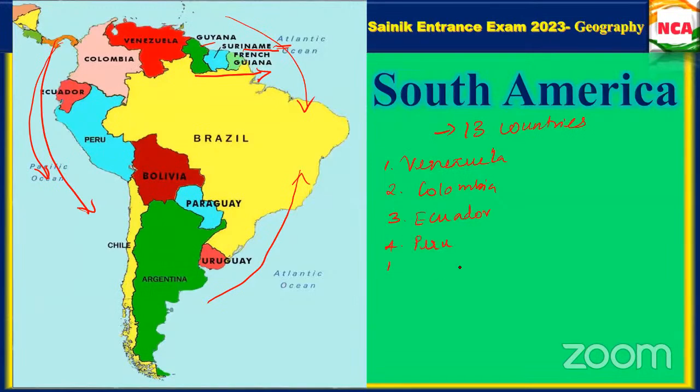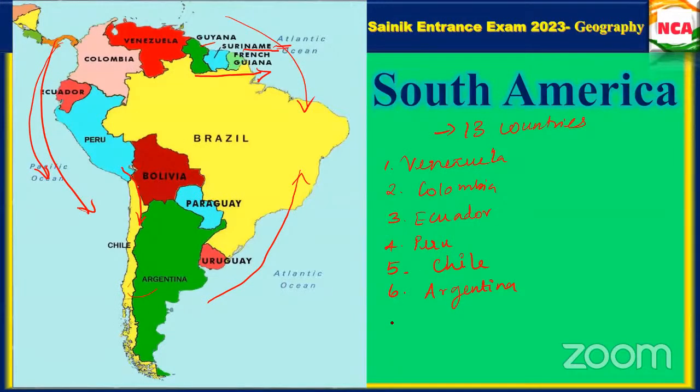Fifth is Chile. Then we come to Chile, Argentina, then Uruguay, Paraguay, Bolivia, then Brazil.